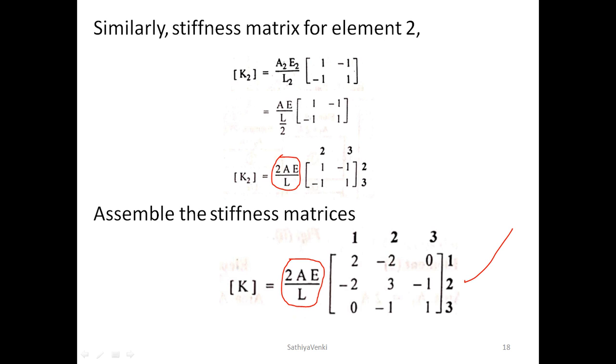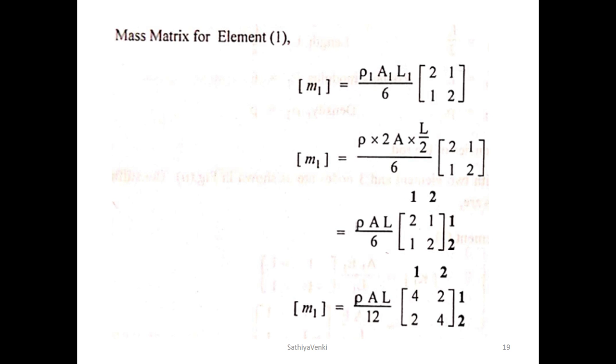After that, since the bar is unconstrained, that means no degree of freedom is fixed; it is not fixed at any end. So the finite element equation is (K minus M omega squared) into U is equal to P. That is the main equation. Here we apply the assembled K value and the assembled M value. We will get the assembled K here and the assembled M here. Additionally, omega is introduced here.